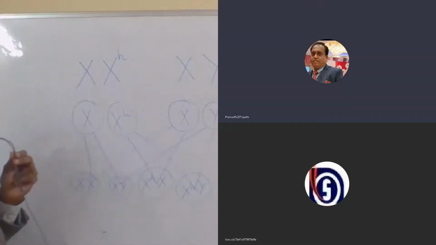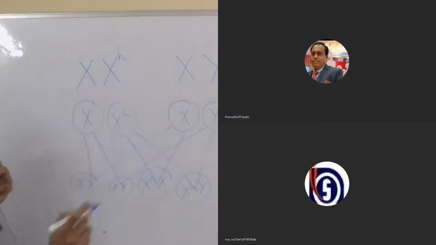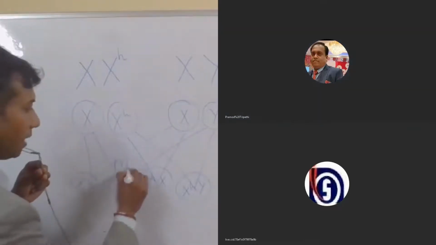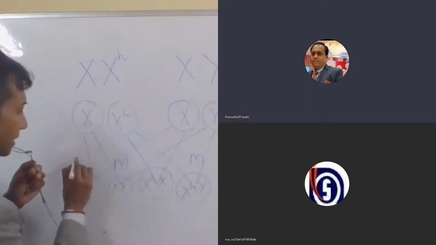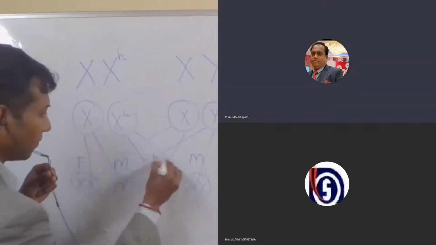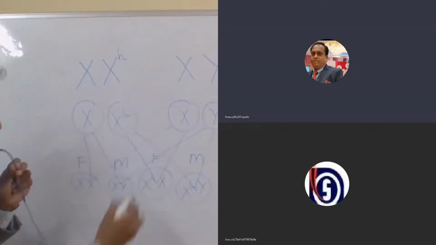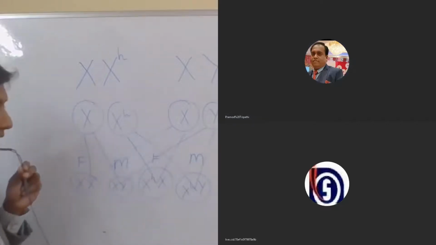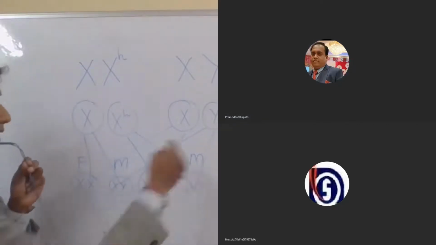So which are males? This is male, this is male, this is female, this is female. What we can see is 50% of the male progeny, there were two here, so 50% of the male progeny will be suffering from the disease.